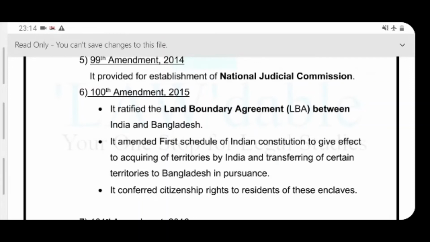In many areas, boundaries run through the villages, so it is very difficult for people, with half villages in India and half villages in Bangladesh. So through this 100th amendment, accordingly a land boundary was created to include certain villages in India and to exclude certain villages from India.